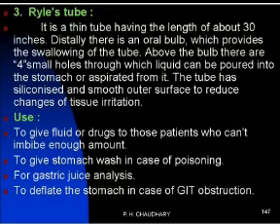It is also used to analyze the gastric juice for any diagnostic purpose. It is also used to deflate the stomach in case of GIT obstruction. These are the different uses of the relay tube. And what is the meaning of relay tube? It is about 30 inches, used to wash the stomach, and inserted from the mouth. It has a siliconated coating which prevents tissue irritation, one end has an oral bulb, and it has four small holes used to pour the liquid directly into the stomach.